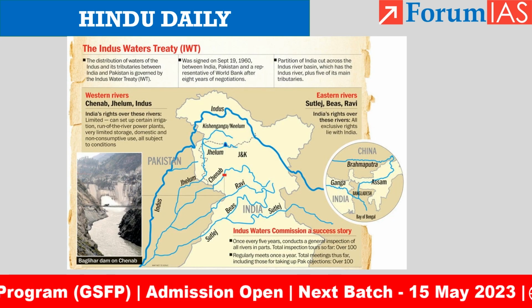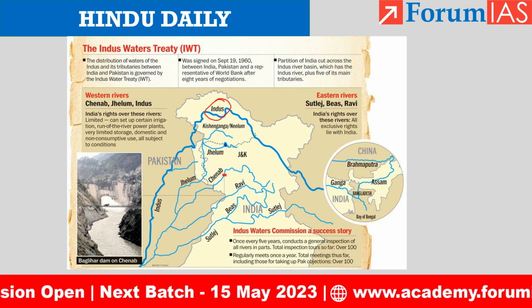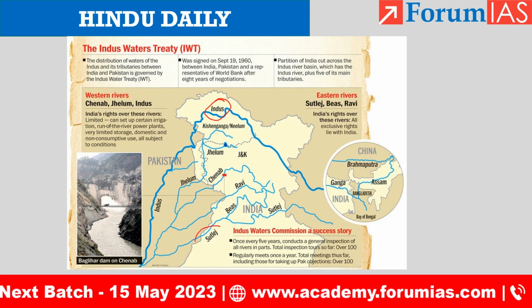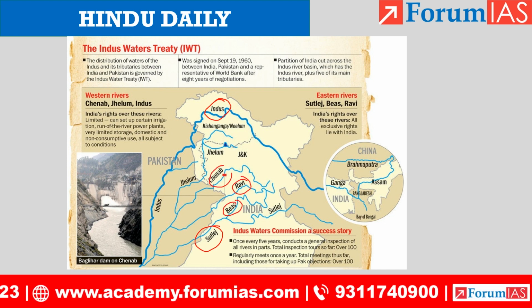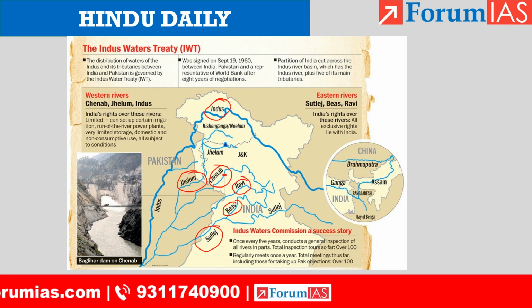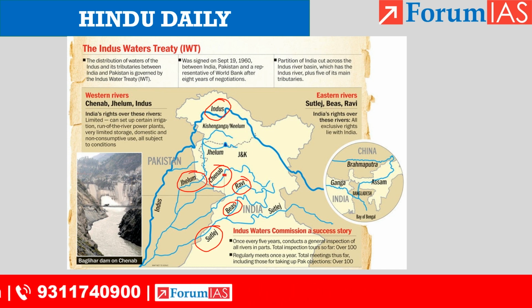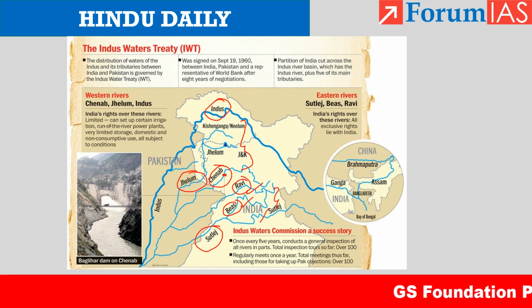So basically, if we see here, we have the Indus water and it has the main tributaries Sutlej, Bias, Ravi, Chenab and Jhelum. Out of this, the 3 western rivers Indus, Jhelum, Chenab are given to Pakistan, and Ravi, Bias and Sutlej are given to India.